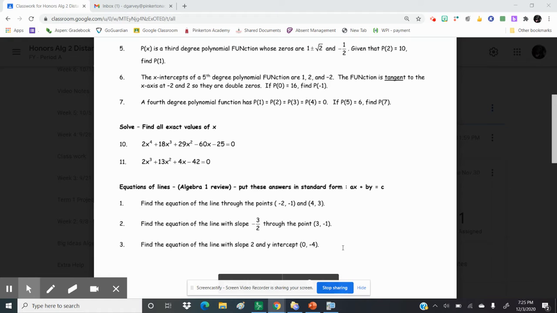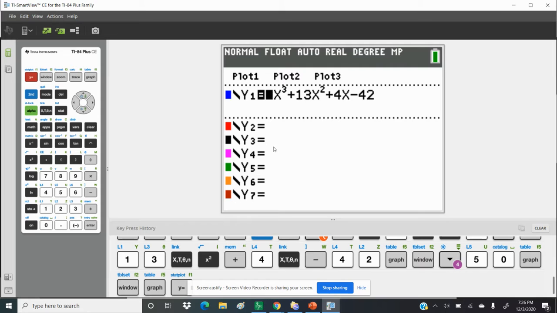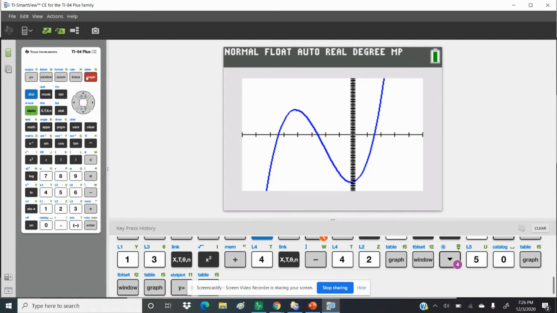So as soon as I decide that grouping doesn't work, my only choice is to plug it into my calculator and see if I can find a root that will help me knock this down to an x squared equation, and then I can solve it using the quadratic formula. So I'm going to go right to my calculator, go to my Y editor, put it in, and then graph it. Find a nice window and make sure that you transfer this window to your paper because this is part of your work.